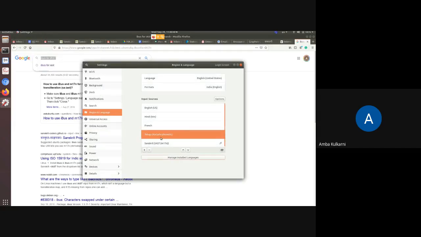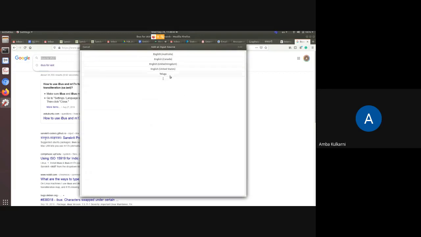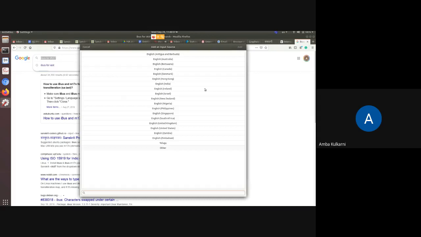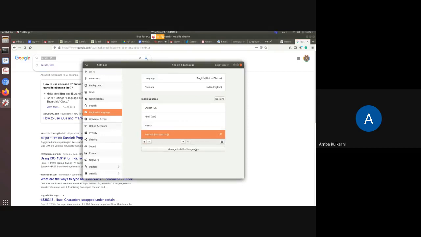Okay, so this one, if I remove Telugu and now I want to add new Telugu, other keyboard, it is not responding. There is some problem. I don't know what. Because earlier I did with this and it worked. Now it is not working. Something has gone wrong. Okay, so anyway, now my Telugu is gone.